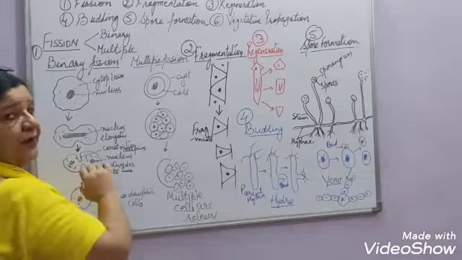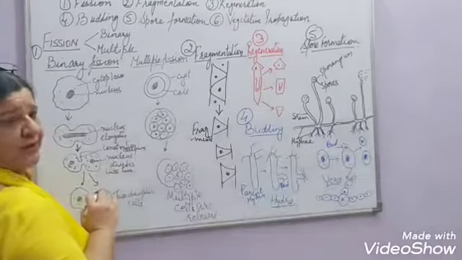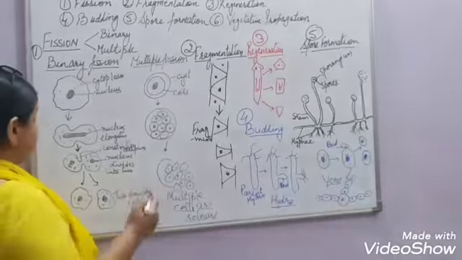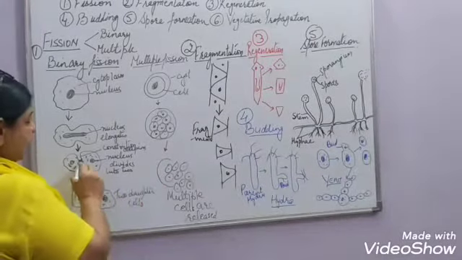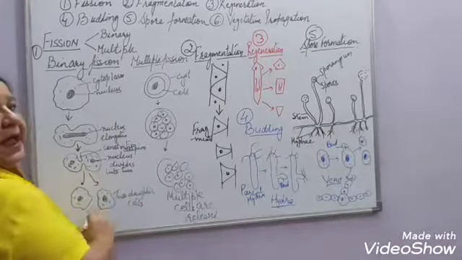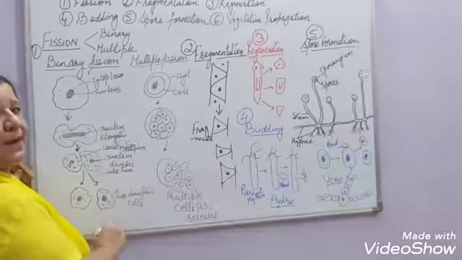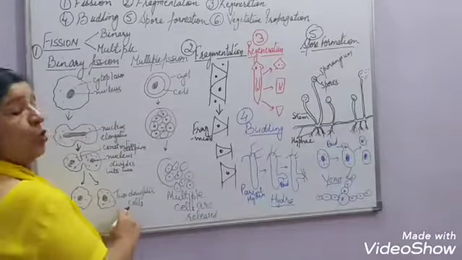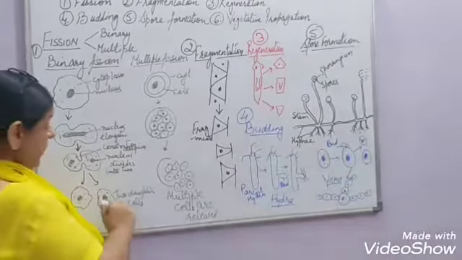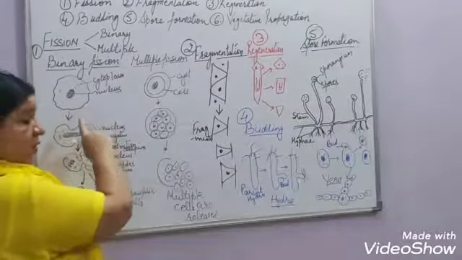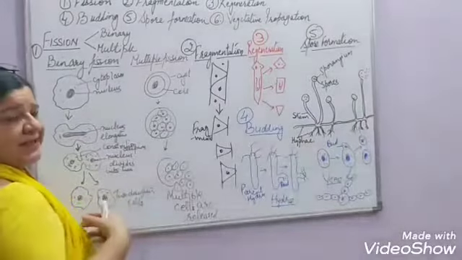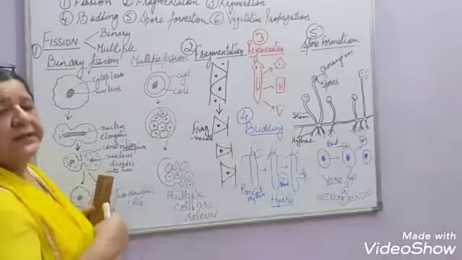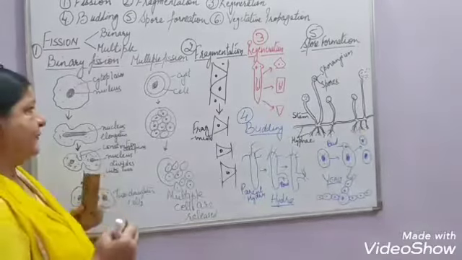They start gathering around the nucleus. The cytoplasm starts becoming more dense. Then ultimately this constriction goes on deepening and the parent amoeba divides into 2 daughter cells. From one amoeba, 2 new amoeba are formed. This is known as binary fission.